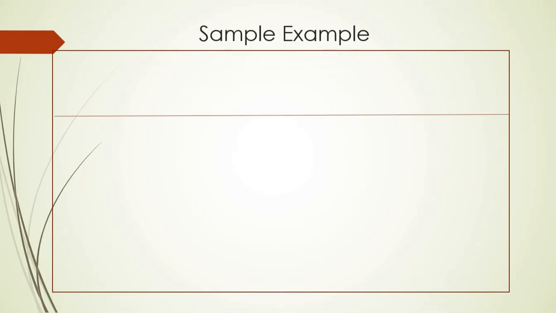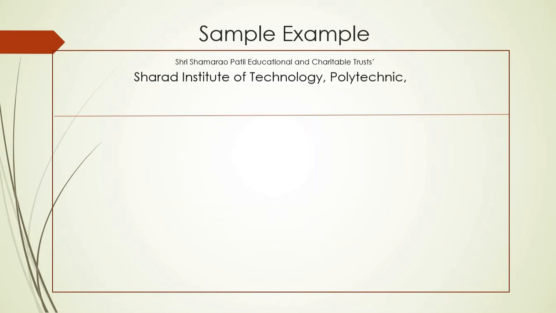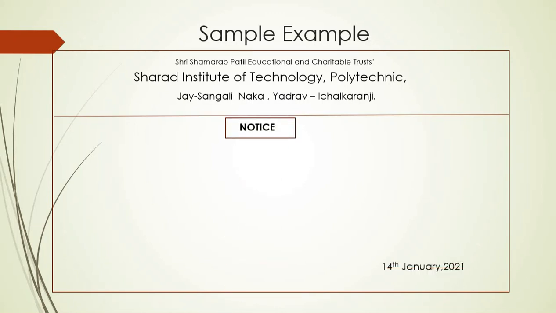Let us say with the help of this format we are going to see a sample example. See the name of the issuing committee. Here we have taken as an example Sri Shamrao Patil Educational and Charitable Trust's Sharad Institute of Technology Polytechnic, J. Sangli Naka, Yadrav, Ichalkaranji. This is the name of the company or school; here it is the name of the college. This is the first point that you must mention in notice writing. Second, you have to write the very word notice. Then you put the date, 14 January 2021.